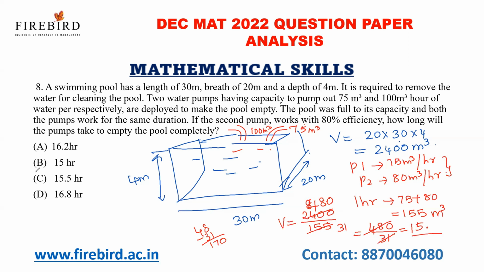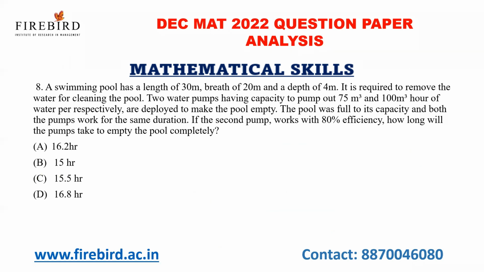But see this answer. First answer is 15 hours. Second answer is 15.5. Definitely I know that 480 is not exactly divisible by 31. If it is exactly divisible by 31, okay, I can get 15 hours as answer. But it is not exactly divisible by 31. So the answer is 15.5 hours. Okay, next one.